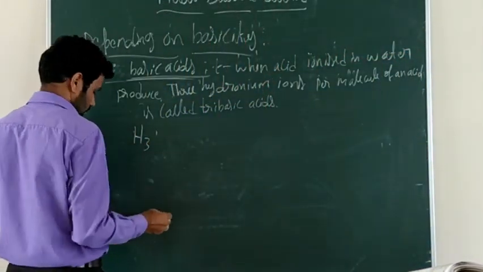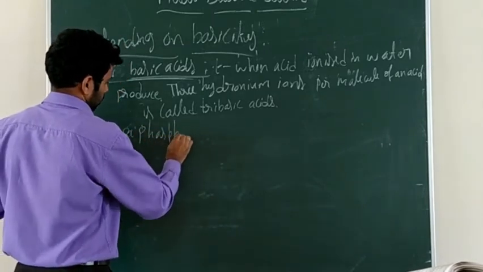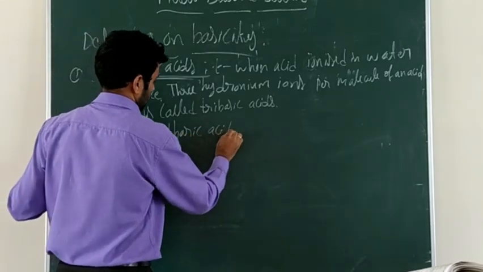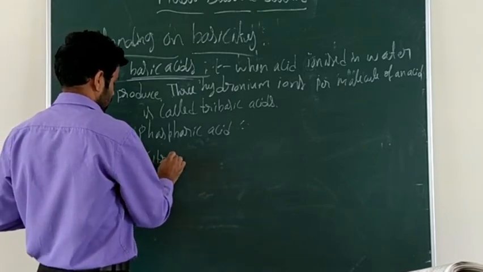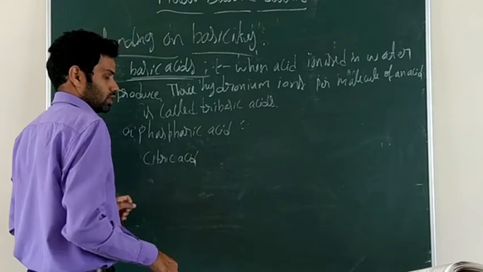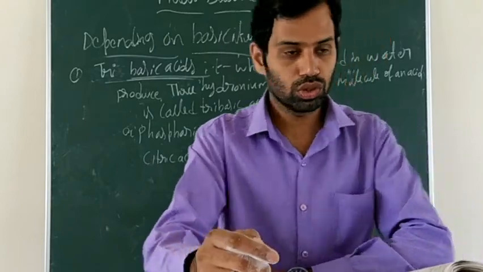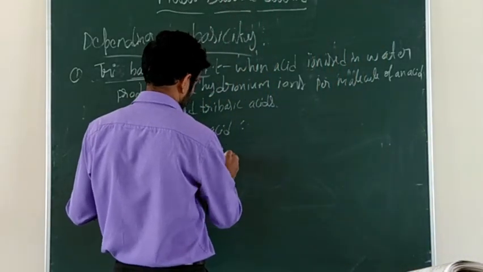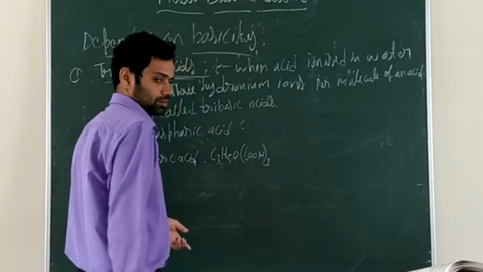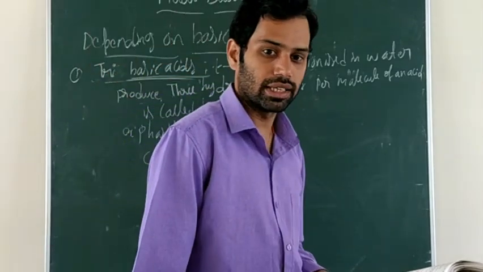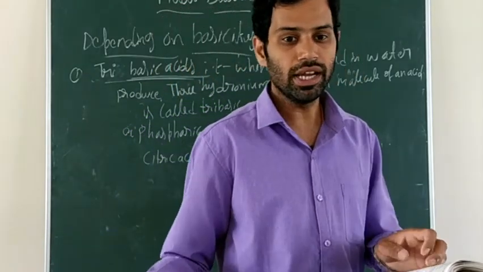Citric acid has the formula C3H5O(COOH) thrice. So phosphoric acid and citric acid are examples of tribasic acids.